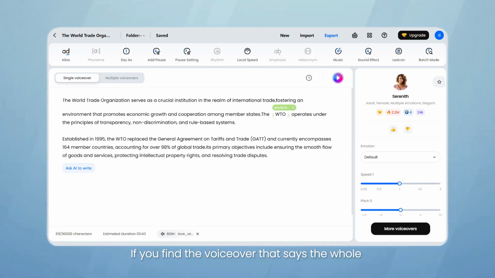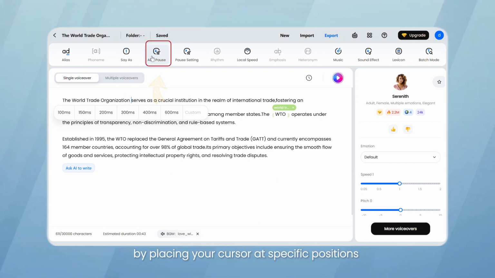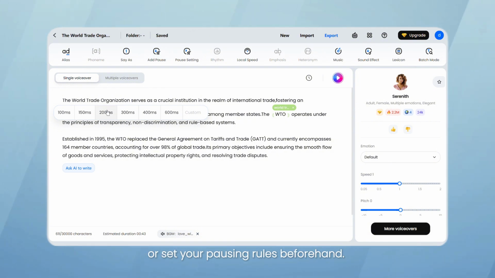If you find the voiceover that says the whole paragraph without taking a breath, you can add some pauses by placing your cursor at specific positions or set your pausing rules beforehand.